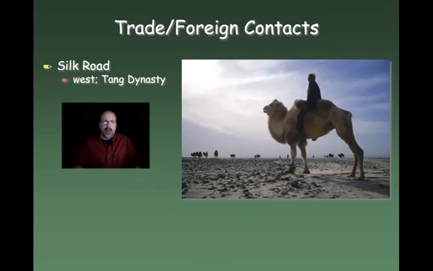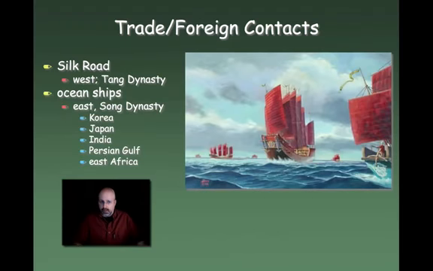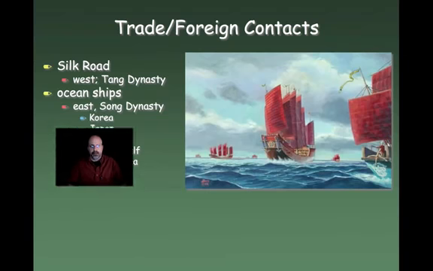Let's look then at trade and foreign contacts. Again, the Silk Road makes the Tang Dynasty look towards the west, and ocean ships basically allow the east, or the Sung Dynasty, to look east for places like Korea, Japan, India, the Persian Gulf, and even East Africa. And in fact, during this time period, some fairly significant shipbound journeys will take place. Not as big as some of the ones that will take place during the Ming Dynasty, which comes later, but enough to get China started looking in a different direction than just the Silk Road.